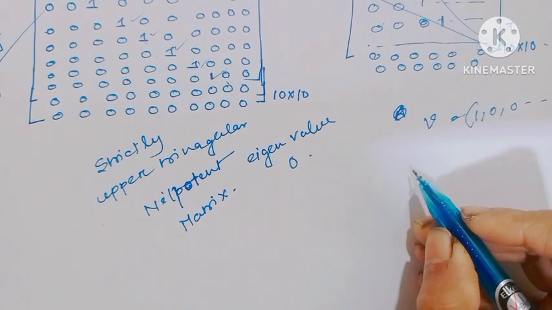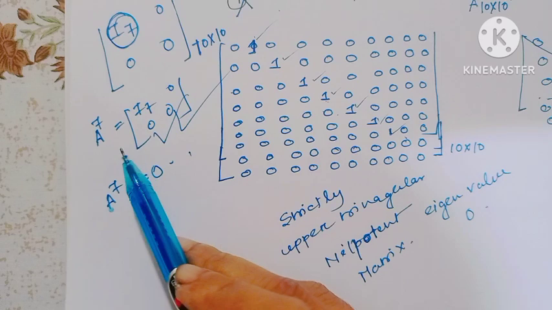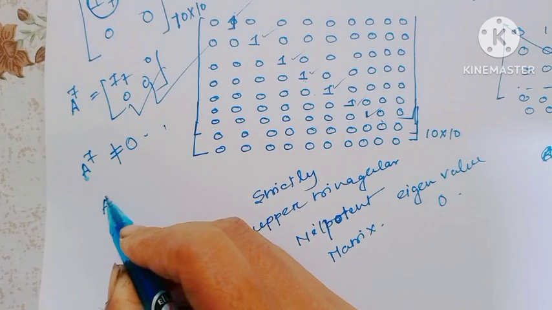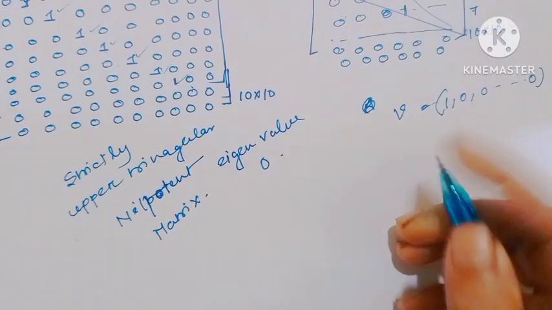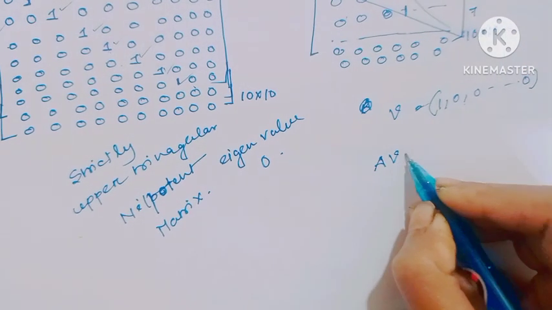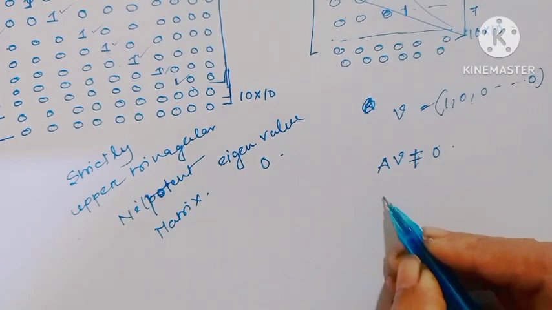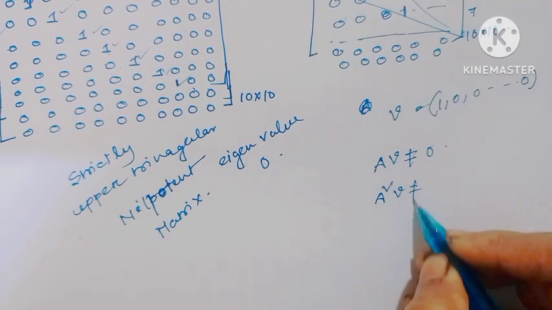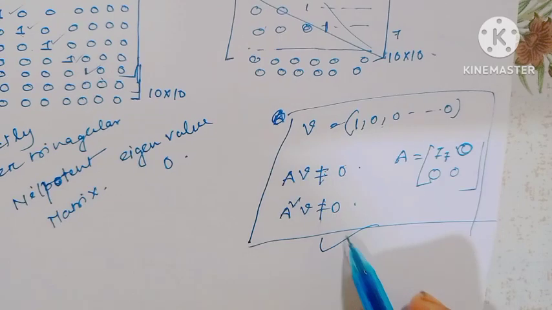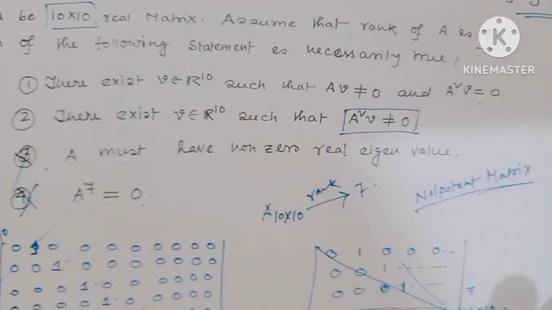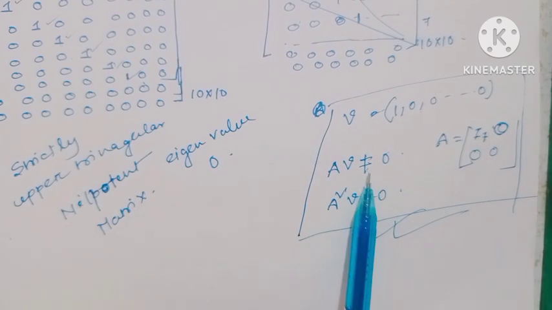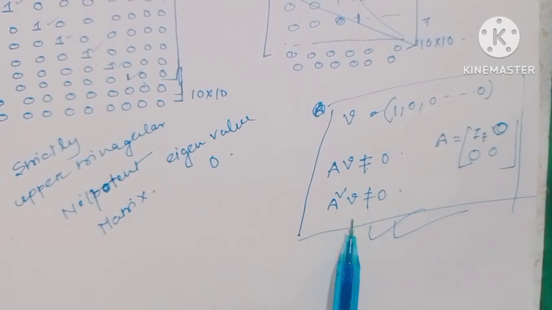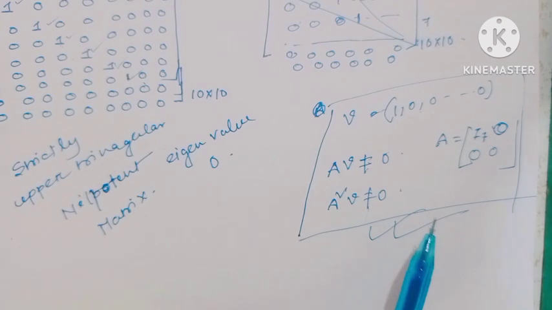If we consider this A, then obviously A square equal to A. Then for this V, AV not equal to 0. Also A square V not equal to 0. That means with this example we can delete option 1. For this matrix we have got one vector V such that AV not equal to 0 and A square V also not equal to 0.